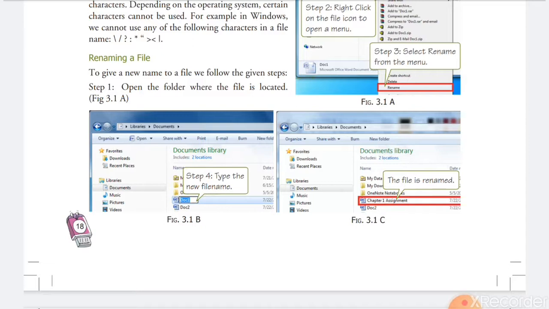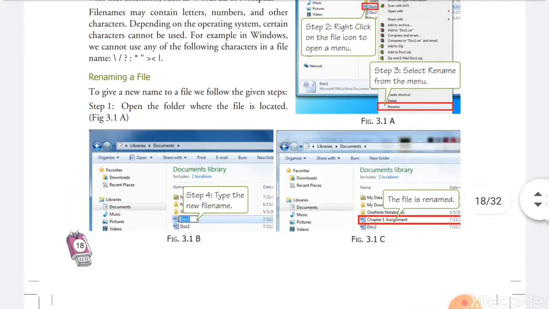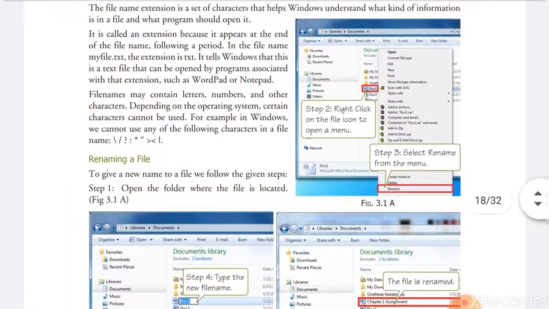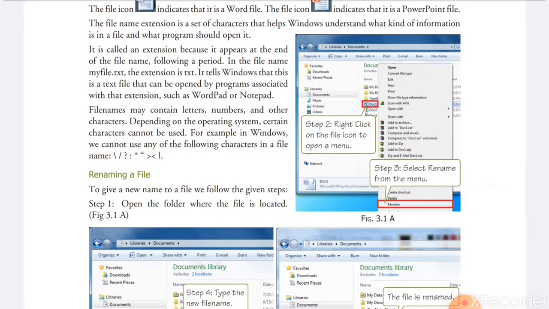The first step, open the folder where the file is saved. The file will already be saved, so open that folder where the file is already saved. Then select the file whose name you want to change. Step 2, right click on the file, and you will see a pop-up menu.